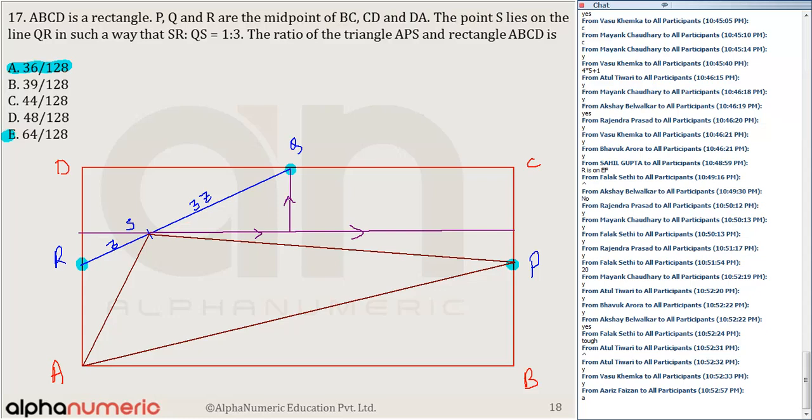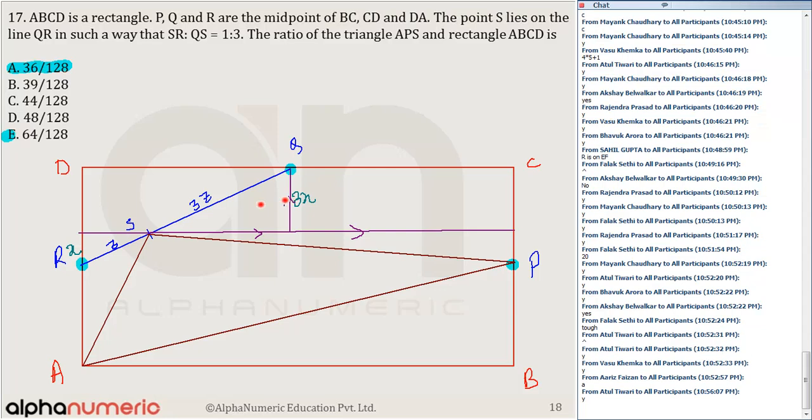So what I can say here is, if this length is equal to x, let me mark, this length is equal to 3x. You all agree with me? Yes or no? x to 3x, the ratio should be 1:3. So this is equal to 3x. So the length DR is equal to 4x. So if the length DR is equal to 4x, the length AR should also be equal to 4x. So I can say the length PB is also equal to 4x. This is x, and this is equal to 3x. So 3x, x, 4x, 3x and 3x.